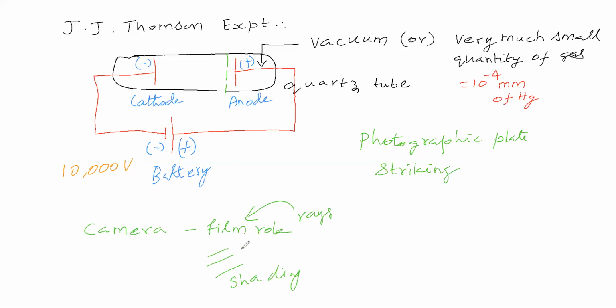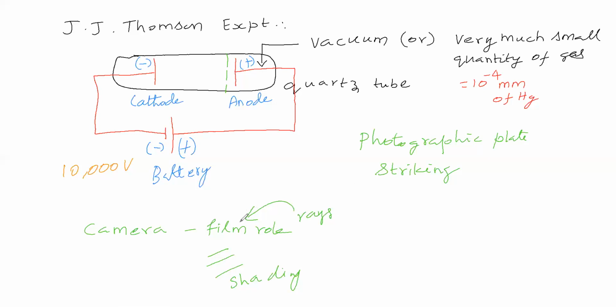Why are there some lines and shading? Because these rays went and fell over here. Therefore a chemical reaction took place here. Isn't it? Therefore, in this film roll, striking will be there.